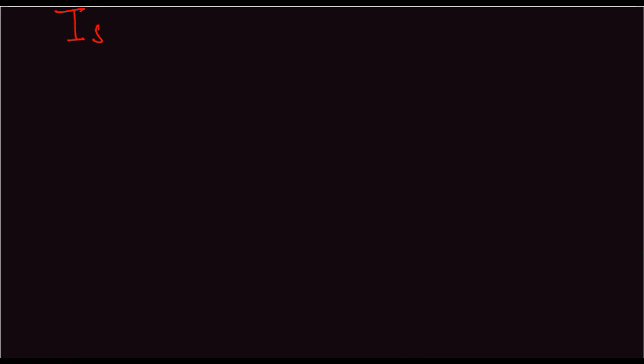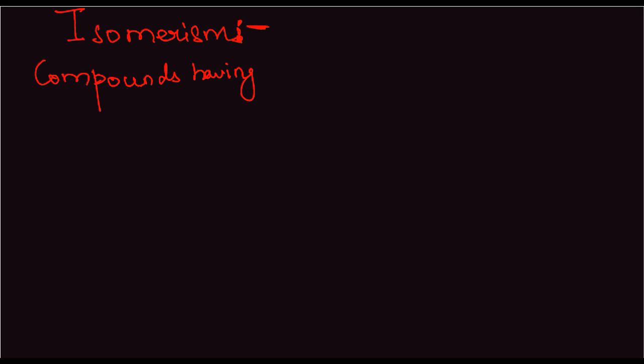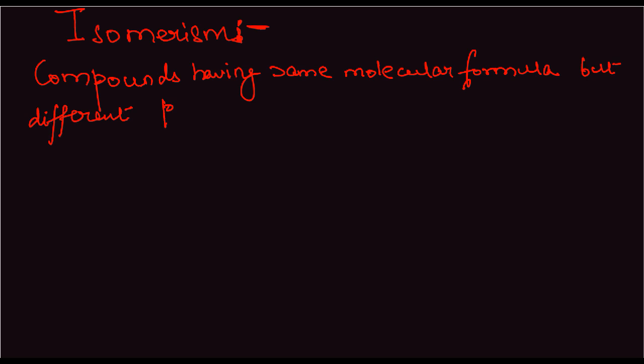Isomerism. Now, there are two types. What is isomerism? Isomerism is basically compounds having the same molecular formula but different physical or chemical properties.